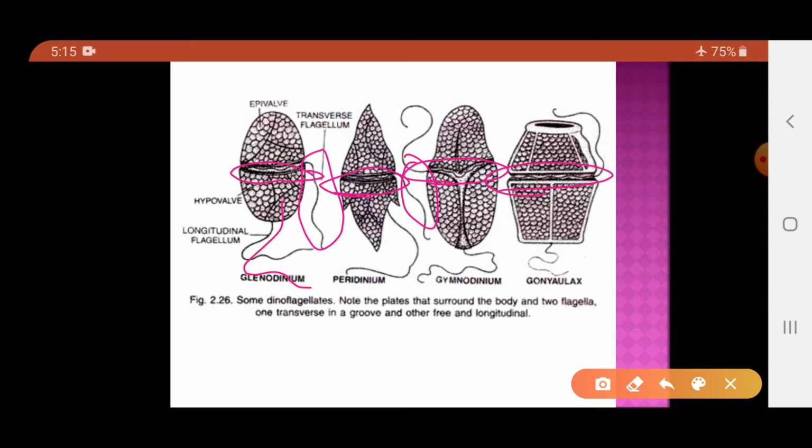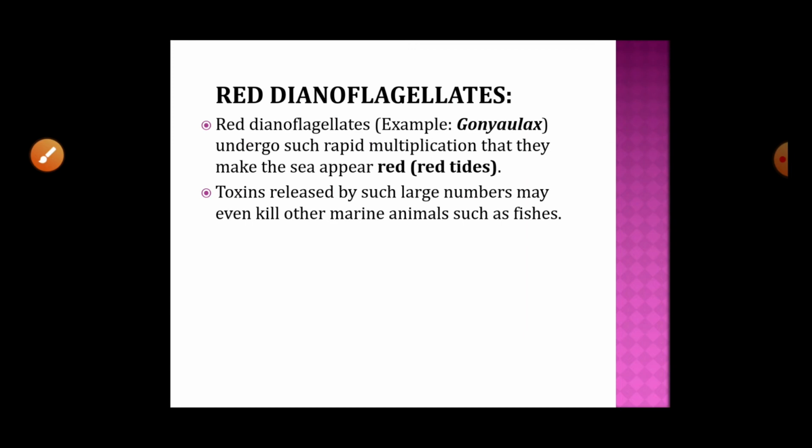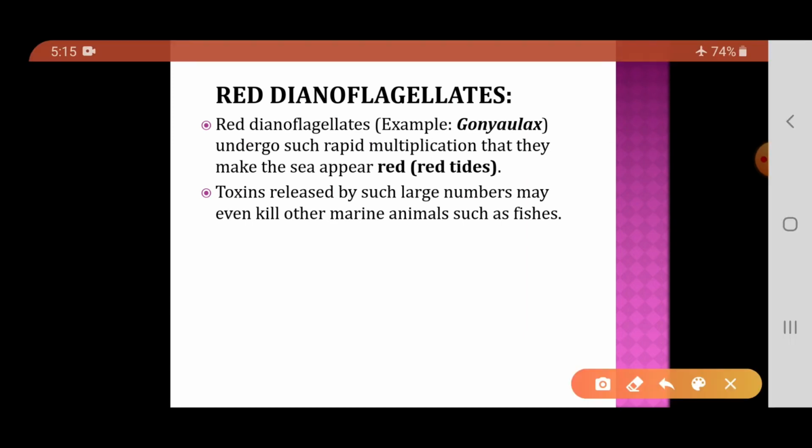So there are two flagella present in dinoflagellates. One is the transverse flagellum, which occurs in a furrow between the cell wall plates, and another one is the longitudinal one.